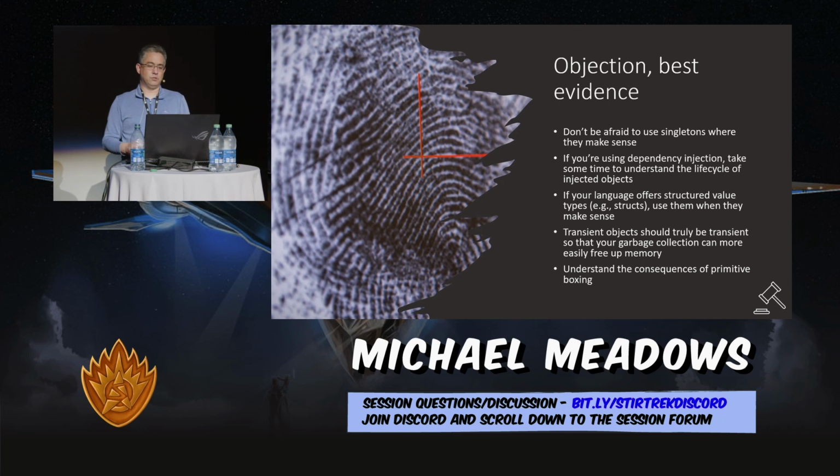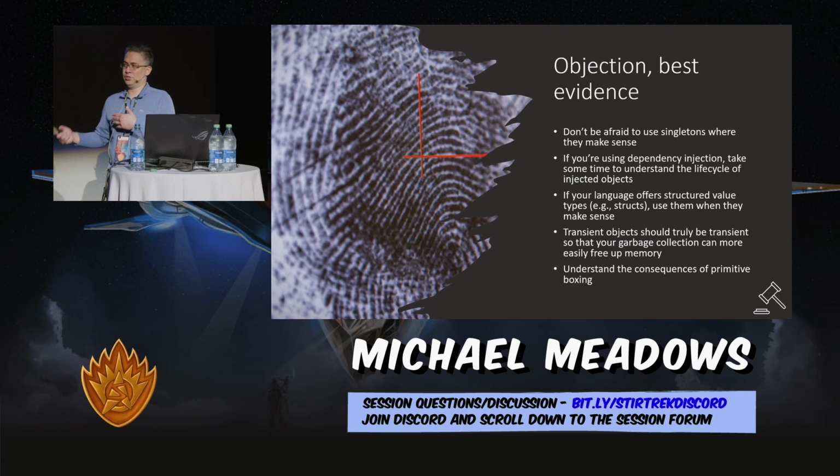So some things that you can do. One is to not be afraid to use singletons. There's a caveat here, which is sometimes it's actually better to use stateful objects. And again, I'm going to pick on Java, but really this is the case, because Java specifically doesn't have value types. So if I'm passing a bunch of primitives over method calls, it still has to turn them into objects. If you use dependency injection, learn how it manages the life cycle of objects and really put some thought into what life cycle you should pick for something that you're injecting and how that impacts the code that you're writing.